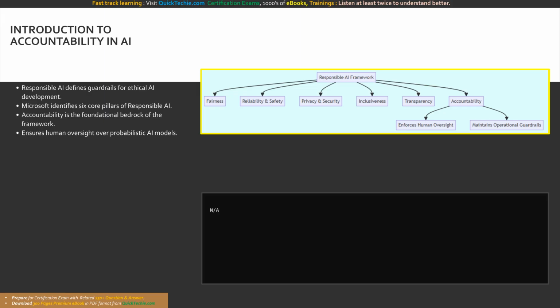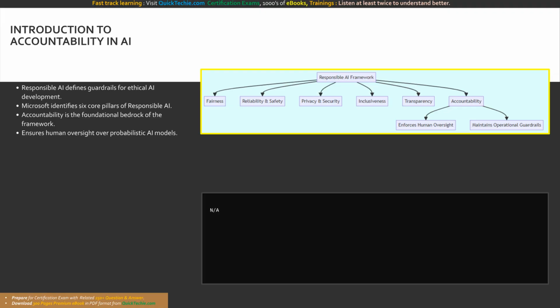As we integrate AI deeper into our enterprise ecosystems, we must recognize that these highly powerful mathematical tools require strict ethical and operational guardrails. According to the official training materials, Microsoft defines 6 core principles for responsible AI: fairness, reliability and safety, privacy and security, inclusiveness, transparency, and finally, accountability. While each pillar is fundamentally necessary for building equitable and secure applications, accountability serves as the foundational bedrock that essentially enforces all the others. Without accountability, the remaining principles are merely theoretical suggestions, rather than strictly enforced technical realities.